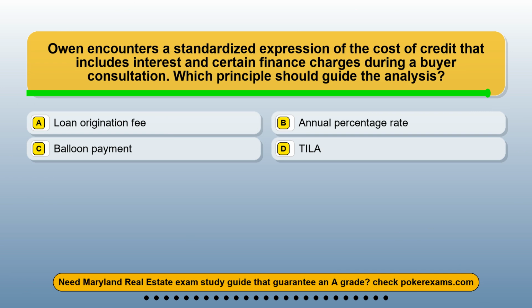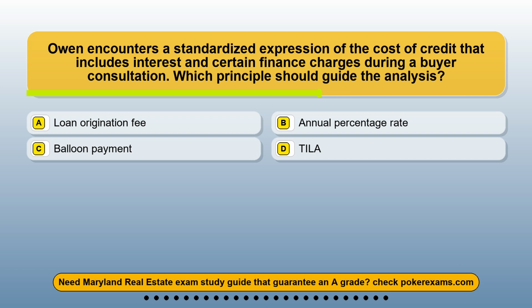Question 17. Owen encounters a standardized expression of the cost of credit that includes interest and certain finance charges during a buyer consultation. Which principle should guide the analysis? Option A, loan origination fee. Option B, annual percentage rate. Option C, balloon payment. Option D, TILA.